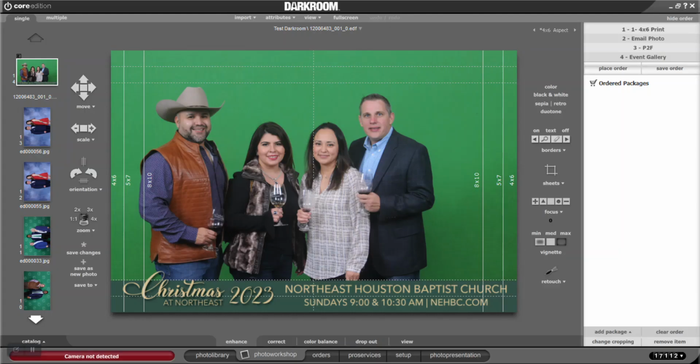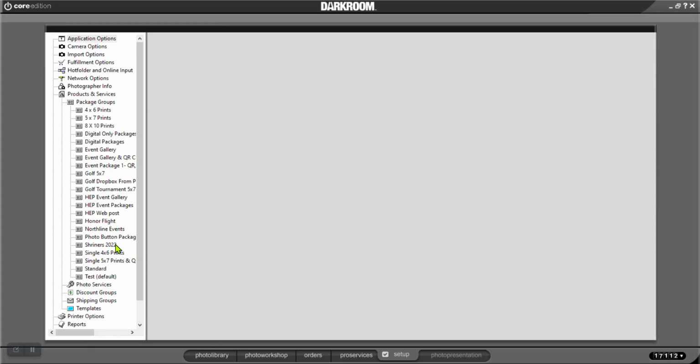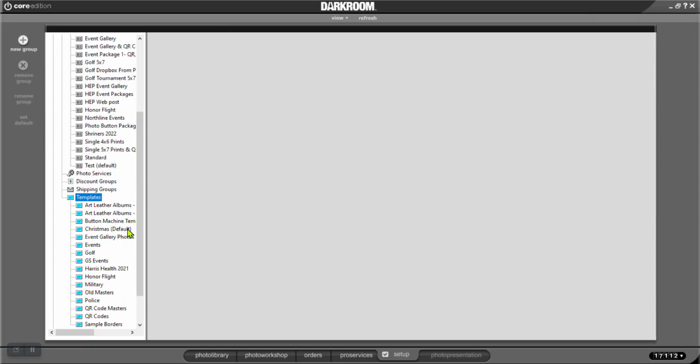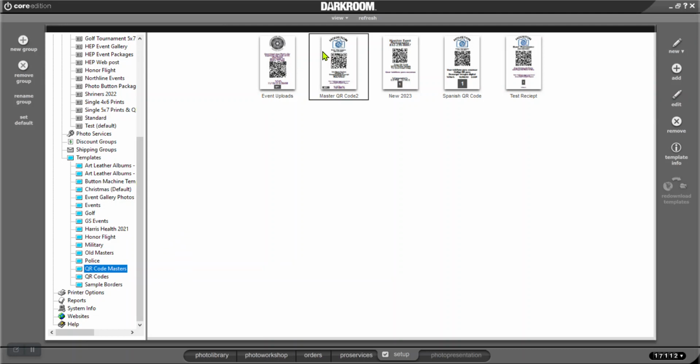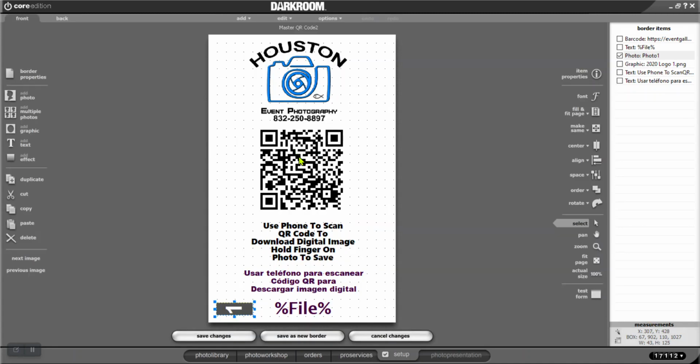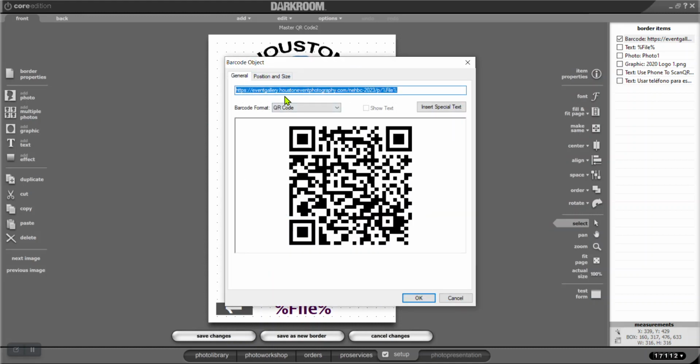Now I'm going to go back into Darkroom. I'm going to go into Setup, then Templates down here. And down here where it says QR Code Masters, I've got packages that I built. I'll show y'all how to do this in another video. But I've got QR codes that I print as a receipt with a receipt printer. So we're just going to use this one. You want to click on this QR code here, double click it, and paste that URL that you copied from that other website.